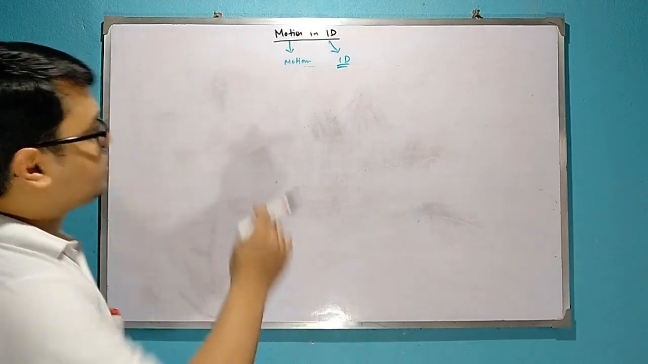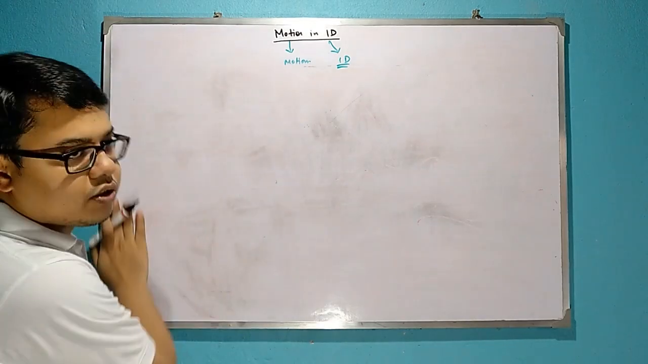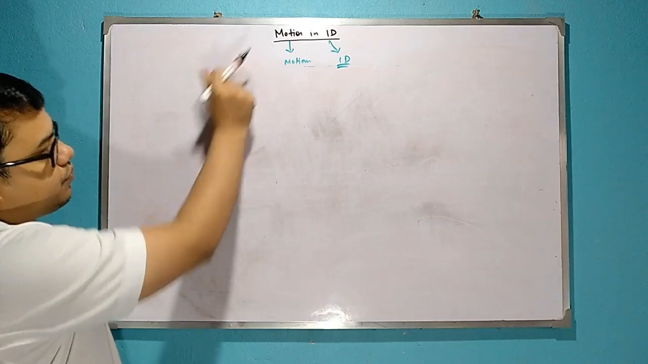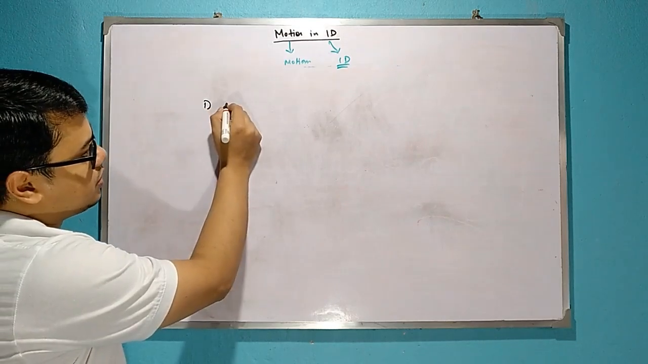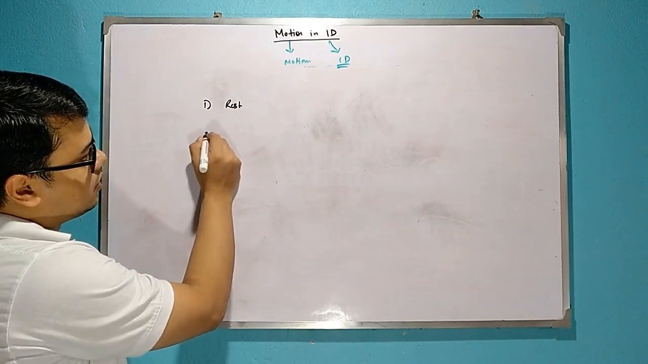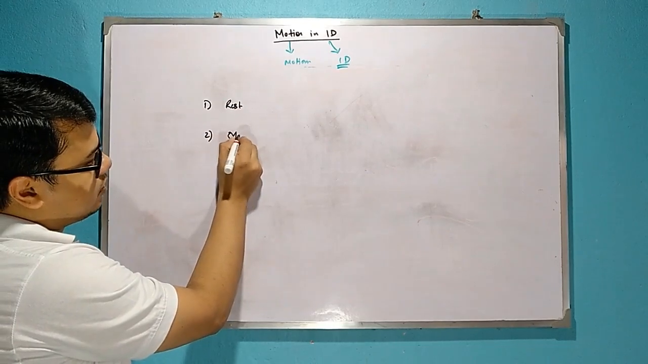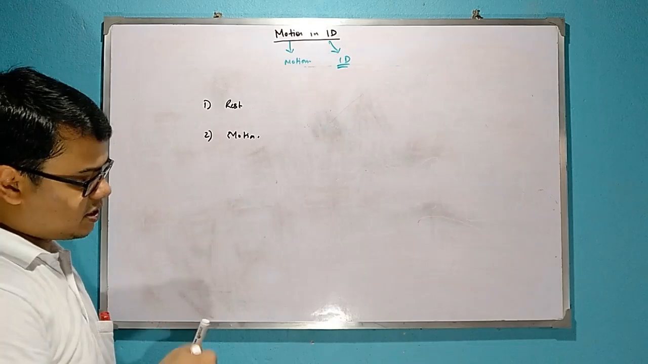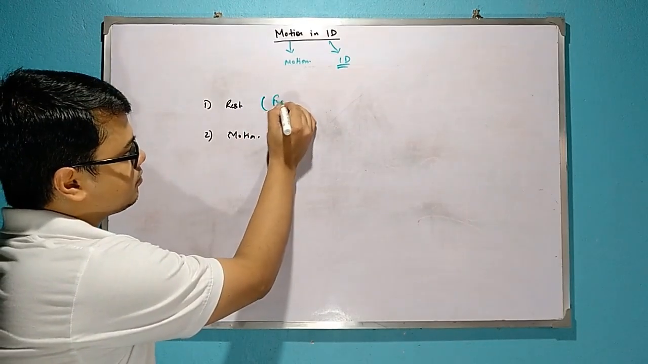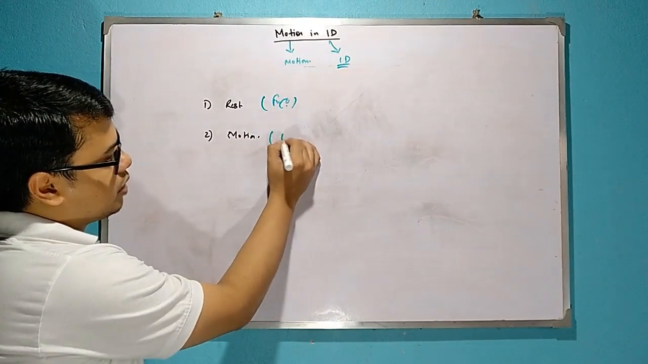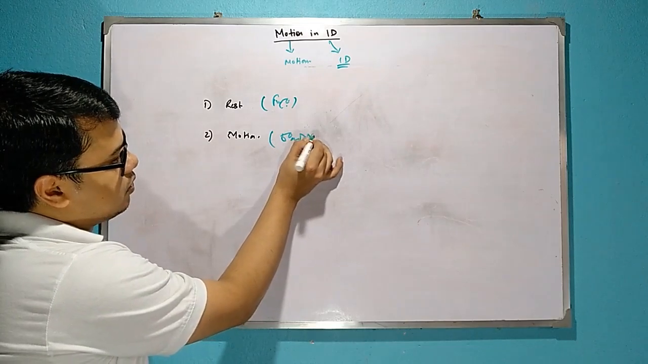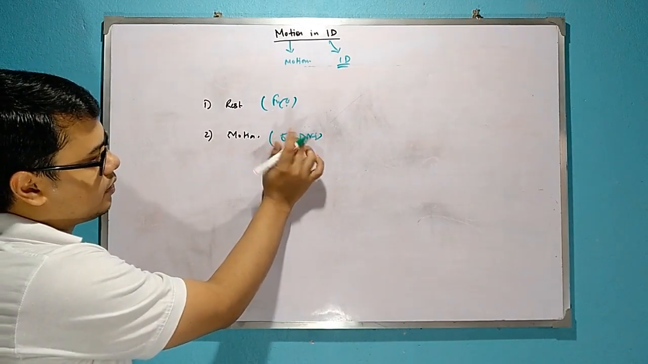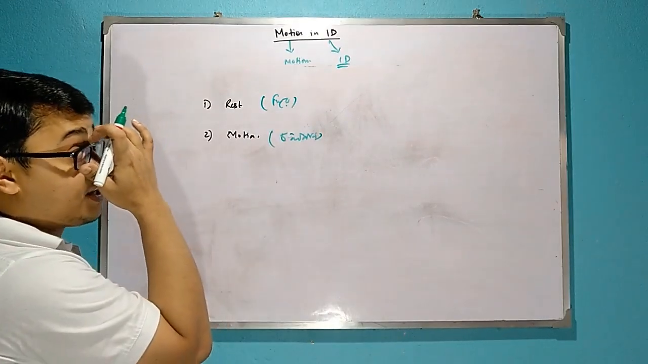So what is it when we use motion? When we use the word motion, two words are used, that is rest and motion. What is rest? That means স্থির. Motion means চলমান. Okay. Now what is rest?